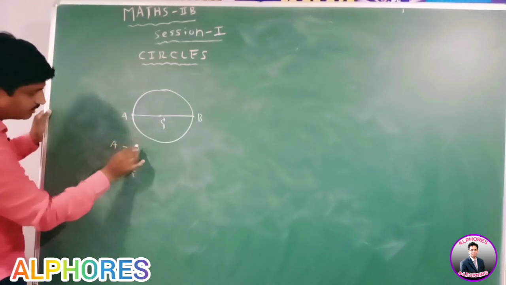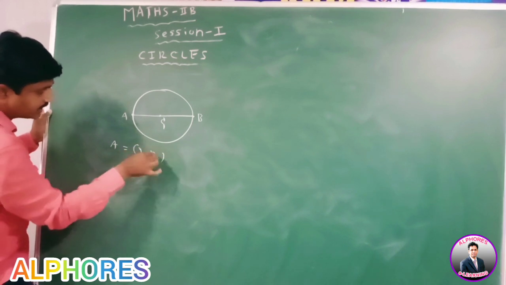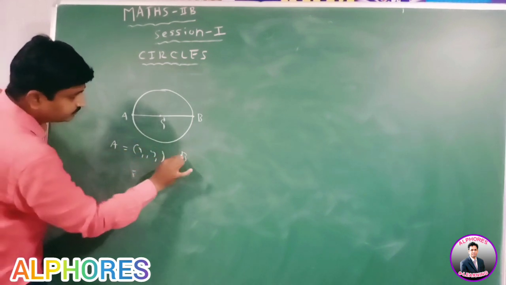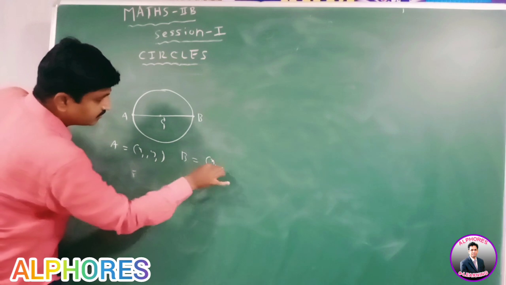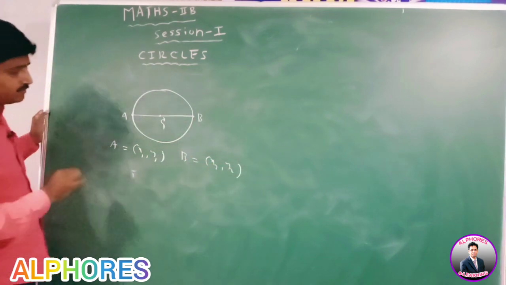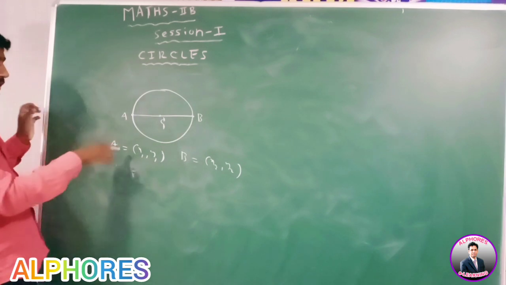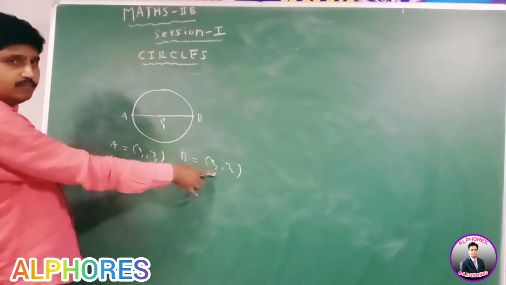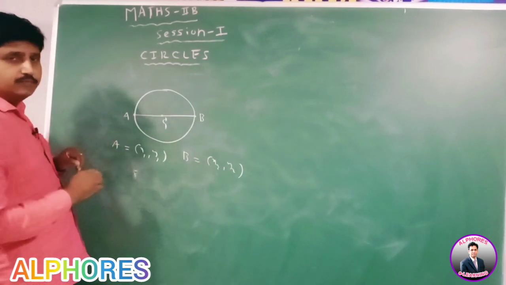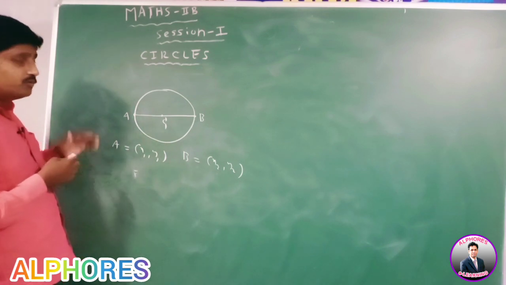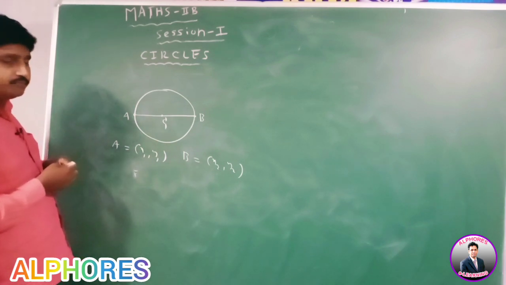Here A equal to x1 comma y1, B equal to x2 comma y2. These two are extremities of the diameter. If the extremities of the diameter are given, how to find the equation of the circle?